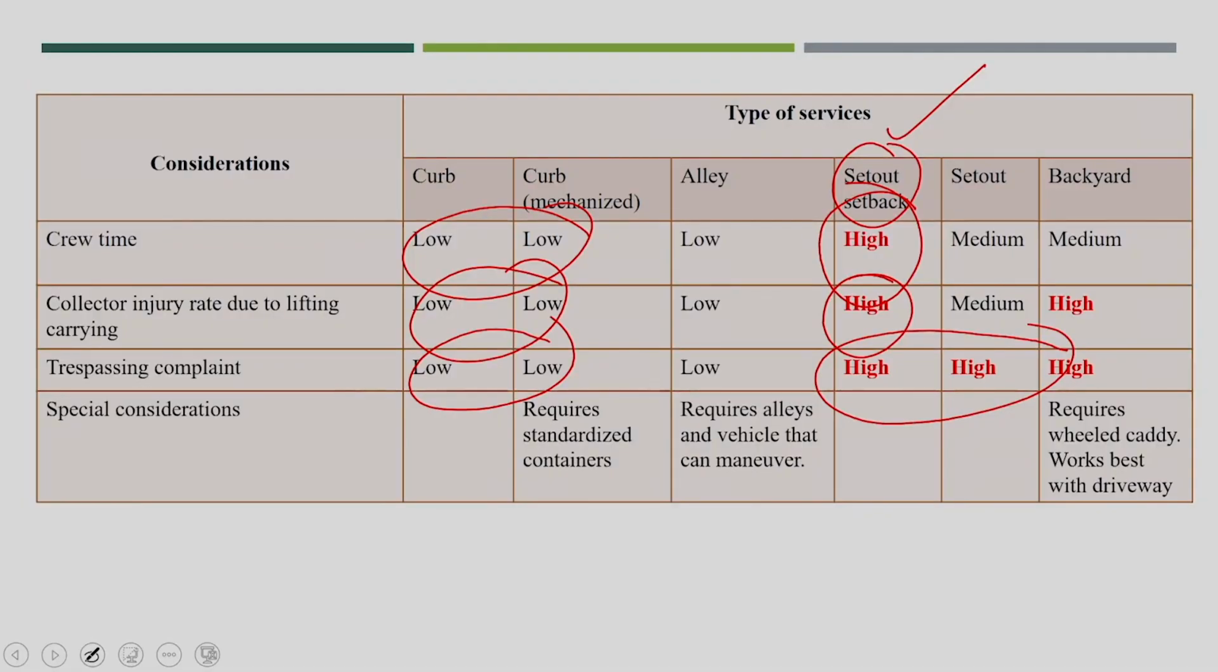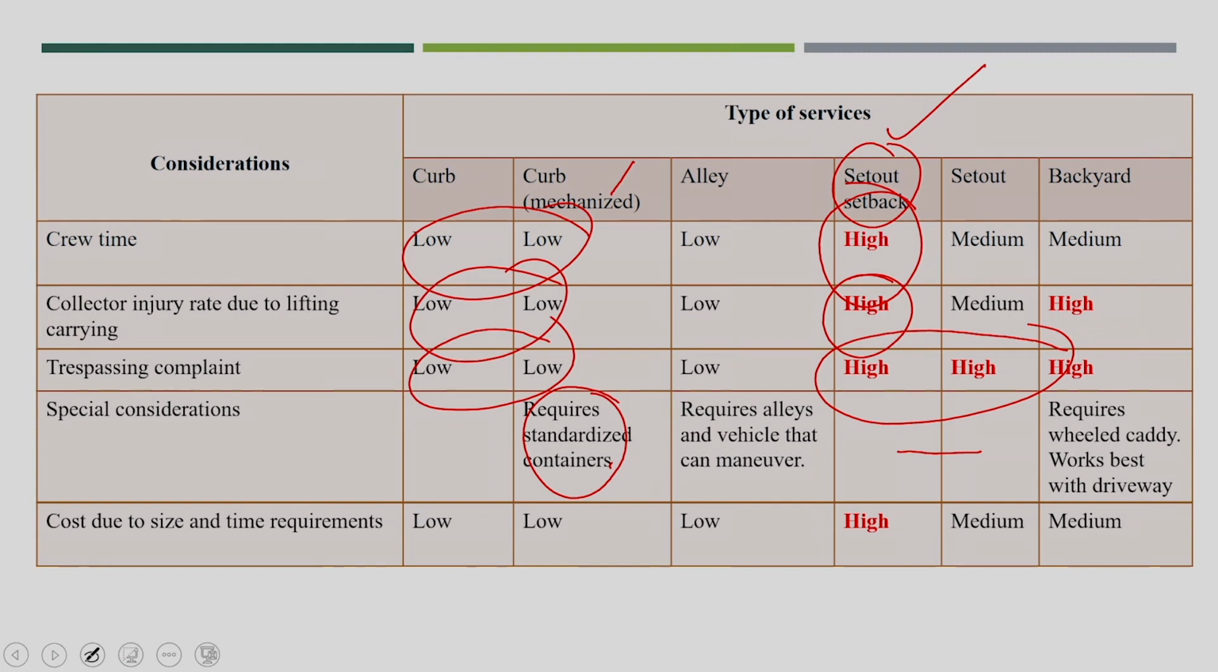Special considerations: only for the mechanical system, you require a standardized vehicle, because it is a mechanical system. So obviously a special kind of mechanical system will be required, not only a standardized container or dustbin, but also a standardized vehicle. But in the case of set out set back, I think we do not require any standardization. We can design based on the available vehicle facilities or container facilities. And last is the cost, due to size and time required.